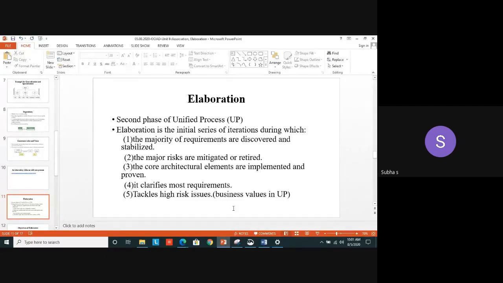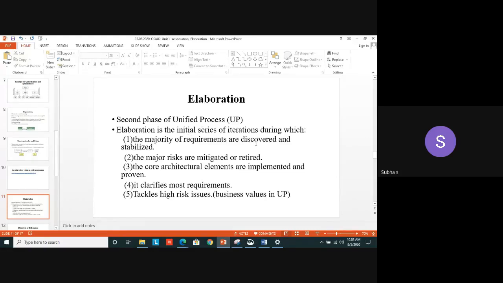Yes. After the inception phase, what are we going to see? We are going to see about the elaboration phase, how we are going to make the initial iterations. Because the third one only is the construction, the actual implementation. But between the inception and the construction, we have the second phase, what? Elaboration.